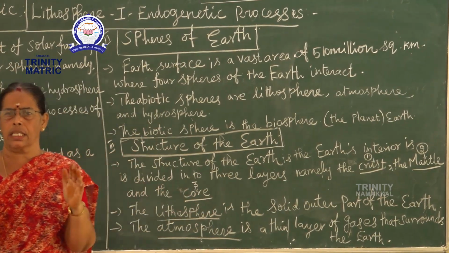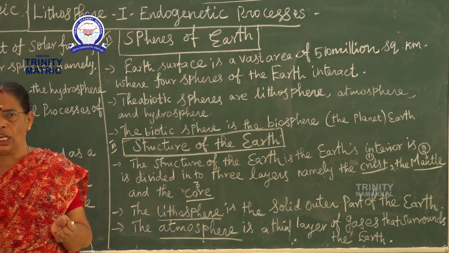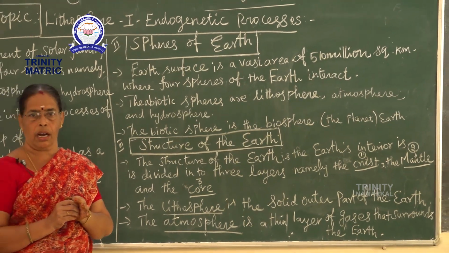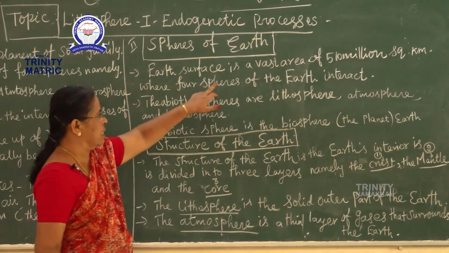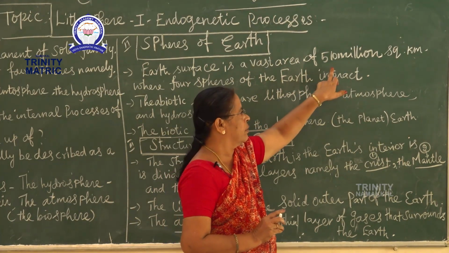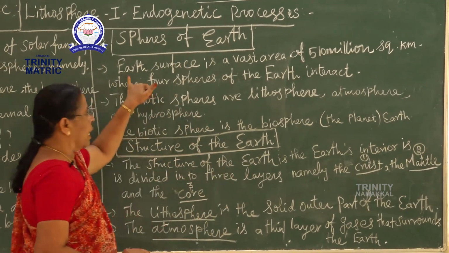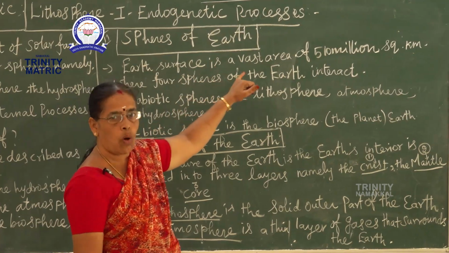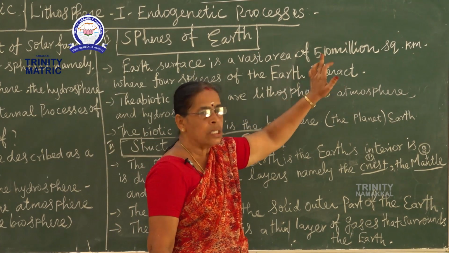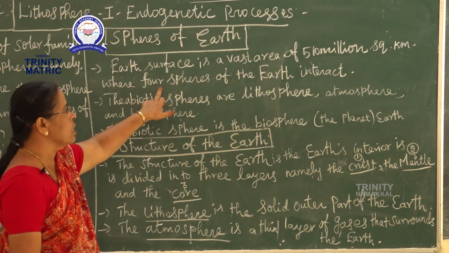What is vast? A great area. How many million square kilometers? The earth's surface is a vast area of 510 million square kilometers, where the 4 spheres of